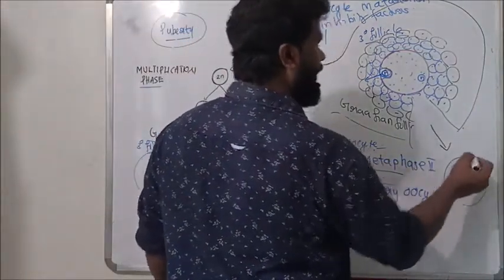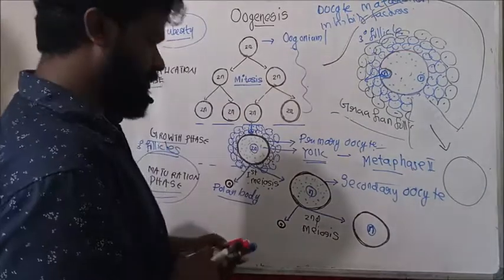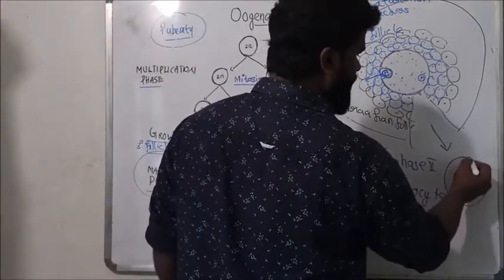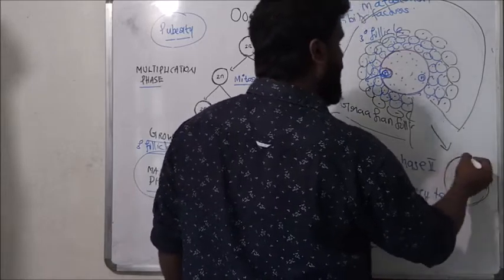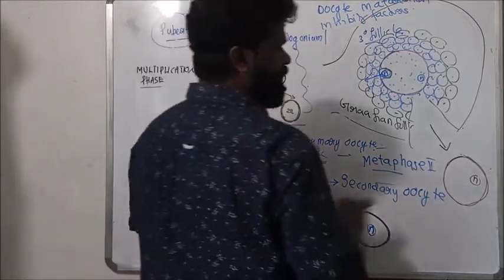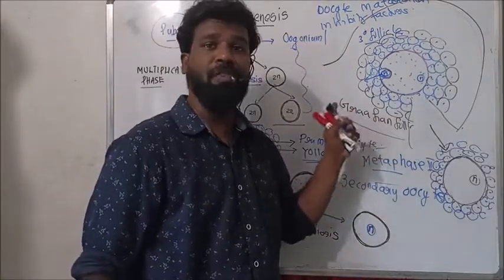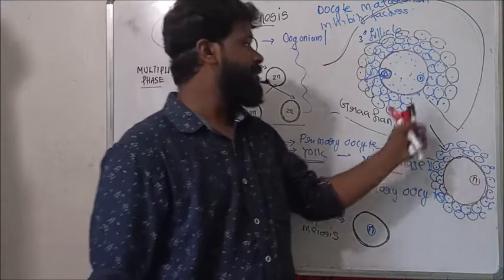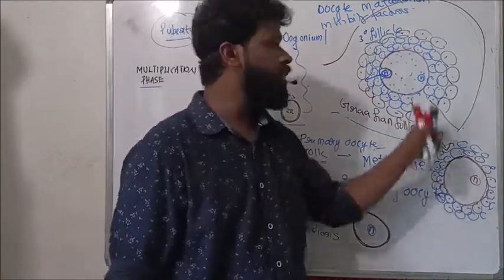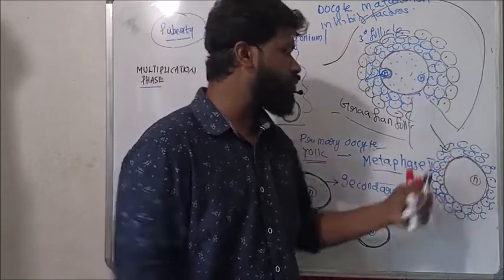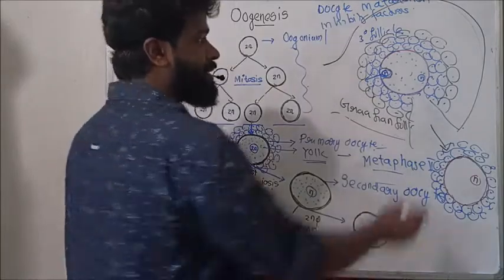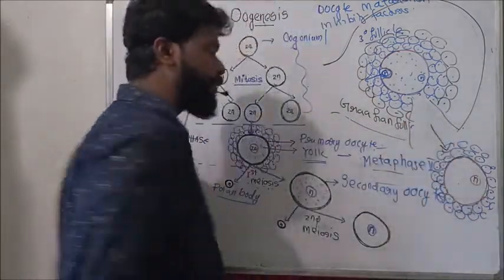When the follicle becomes the fully matured Graafian follicle, it ruptures and the secondary oocyte in metaphase 2 is released from the ovary to the fallopian tube.